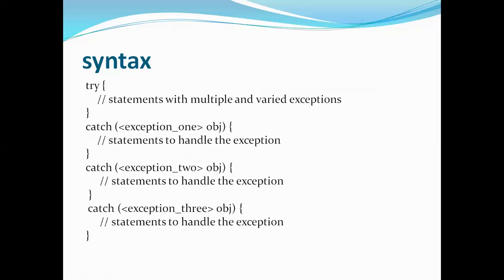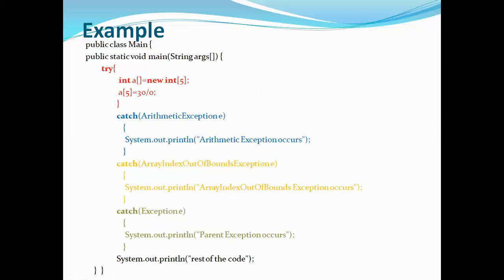Now let's see one example here. Now we are going to see one example of multi-catch block. Let's observe this program. So we have a main class, and in the main method I'm writing a try block. So this is the block where you may get exceptions.